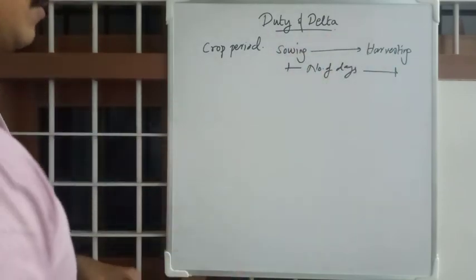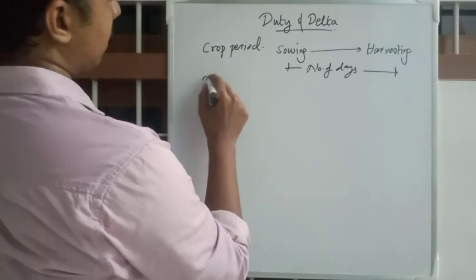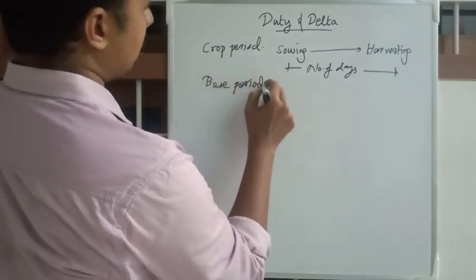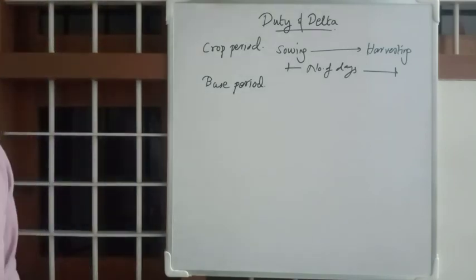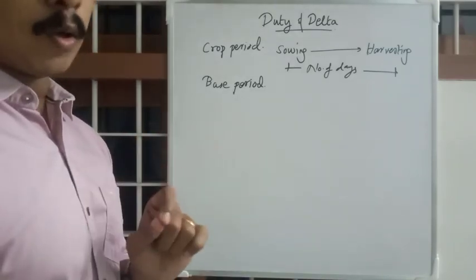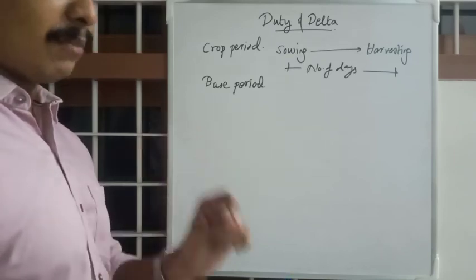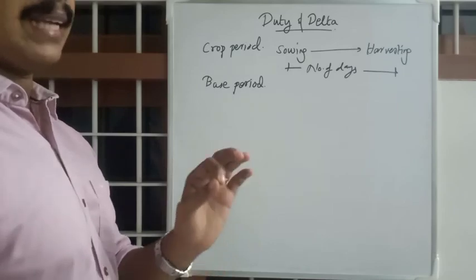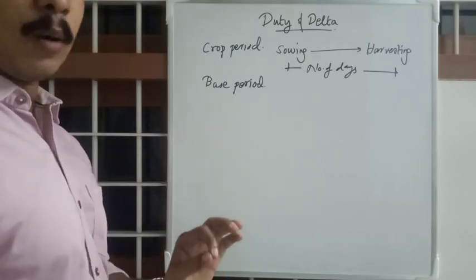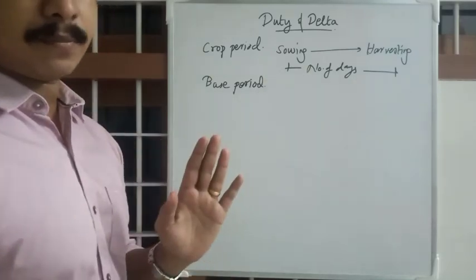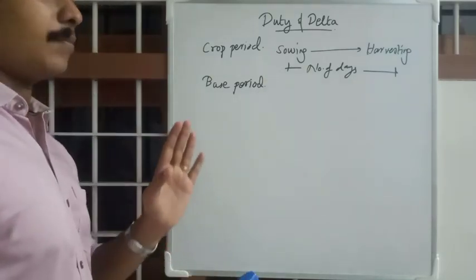Next one, and that is important for us, base period. Base period is the number of days for a particular crop starting from the first watering that was done for preparation of ground, to the last watering before harvesting. Notice the difference.